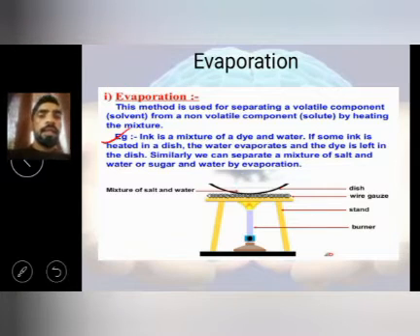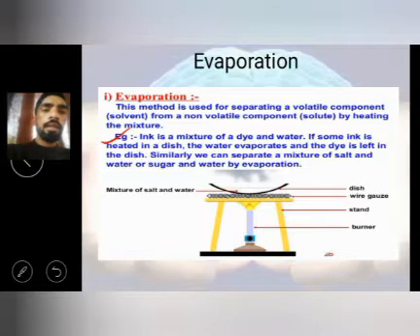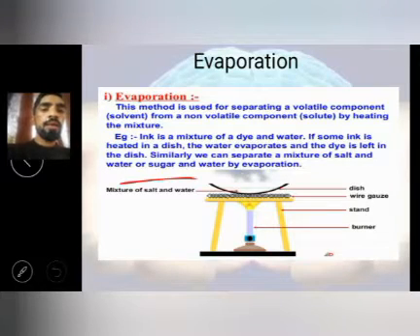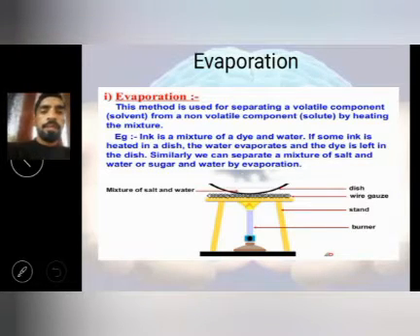Second, ink is a mixture of dye and water. You can take a small amount of ink and boil it with gentle heat. Slowly you will see the water evaporate from the ink, and the dye which is present in the dish will only be left. Similarly we can separate the mixture of sand and water, sugar and water by evaporation. For example, if you have made a salty solution, very simply you can separate the salt from water by the evaporation method. This is the diagram.